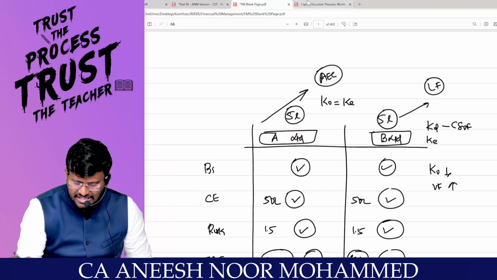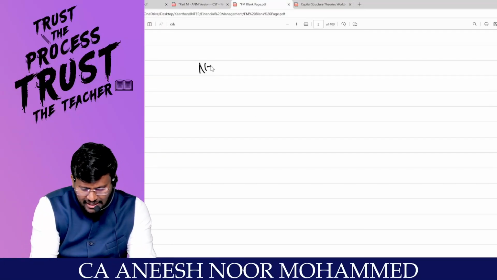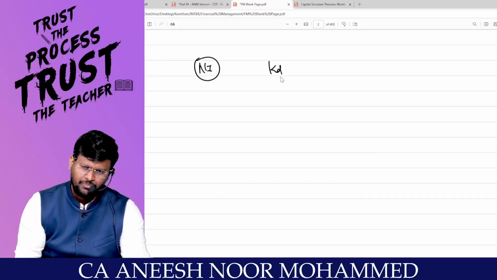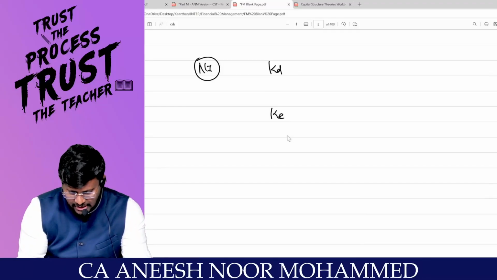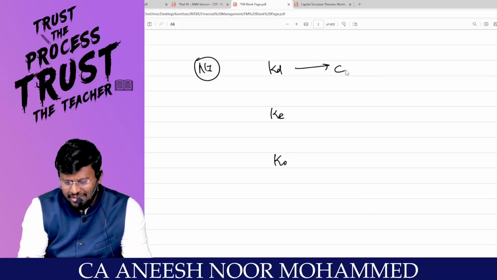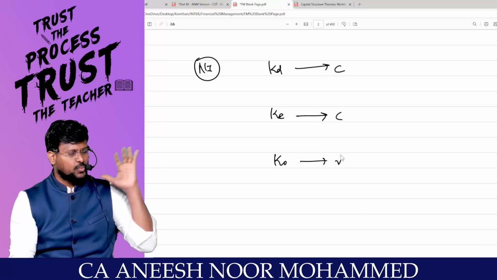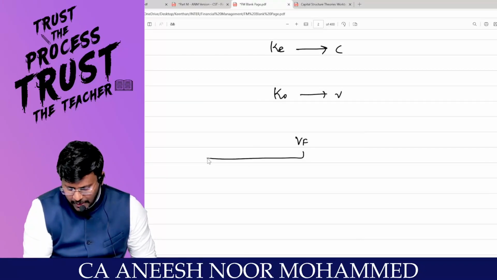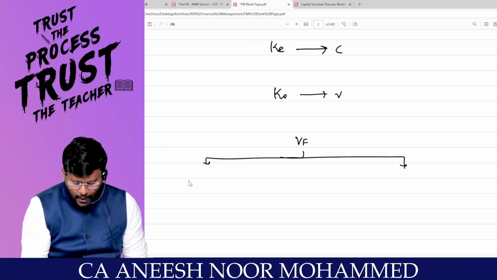So my dear lovable students, the net income approach is saying these are our basic assumptions. You will be having KD in your capital structure. The combination of these two is only KO. KD and KE will be treated as constant, and KO will be treated as variable. Are you with me? Now, what is the value of the firm? As per the NI approach, value of the firm is nothing but value of equity plus value of debt.